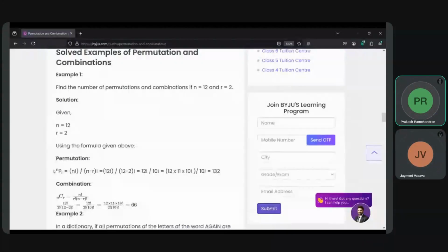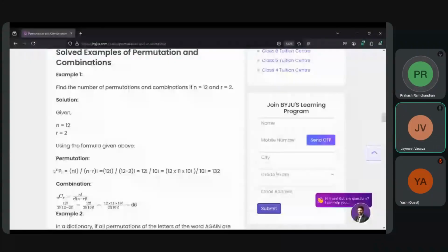Going for the combination of the same example, we substitute the values in the formula of n factorial divided by r factorial into n minus r factorial. We have 12 factorial divided by 2 factorial into 10 factorial. The 10 factorial cancels out again, similar to the permutation. So basically it's 132 divided by 2 factorial. When we get the result, it's 66. So 132 divided by 2 is 66. So there are 66 combinations.